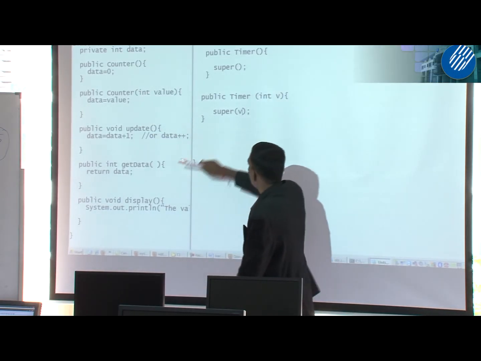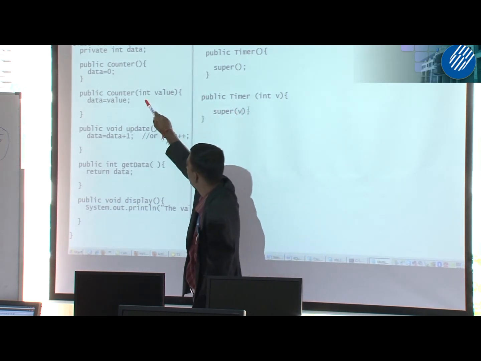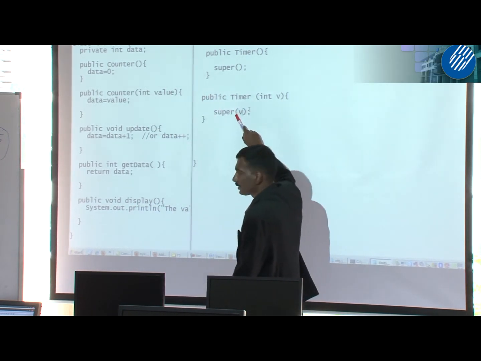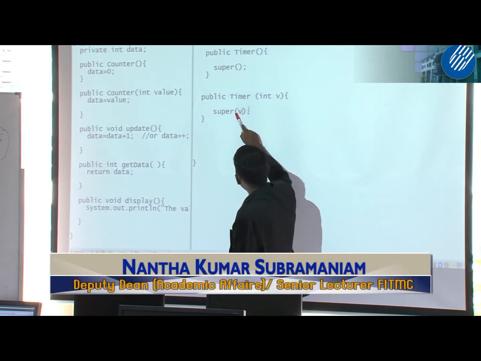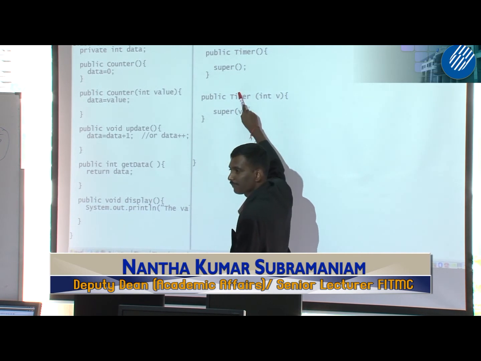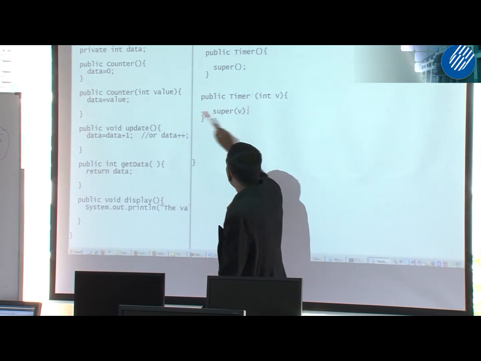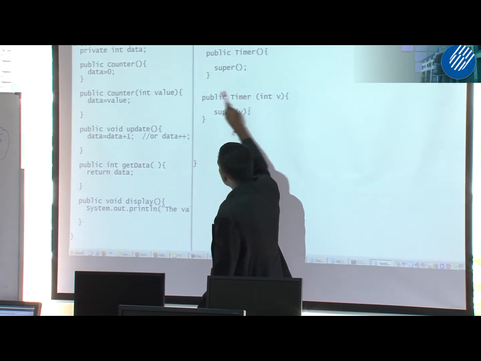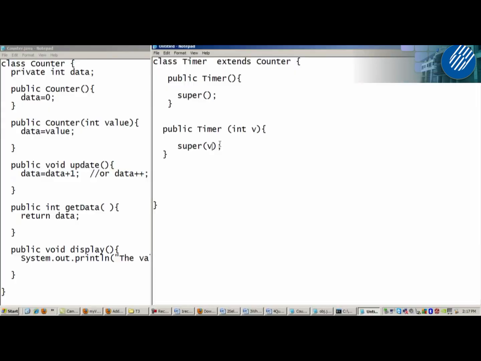But always remember, you can only call the superclass constructor from the subclass using the super keyword, and make sure this happens in the subclass constructor. You cannot do this in a member method. When you want to call the superclass constructor, make sure you do it in a subclass constructor.